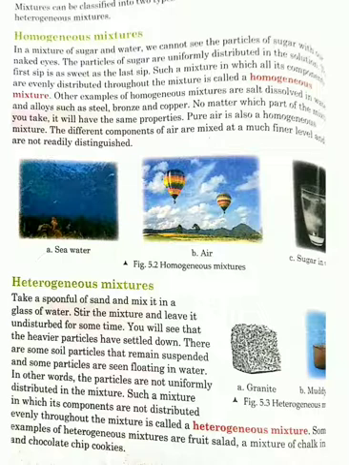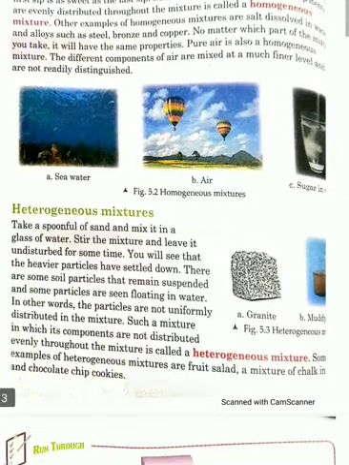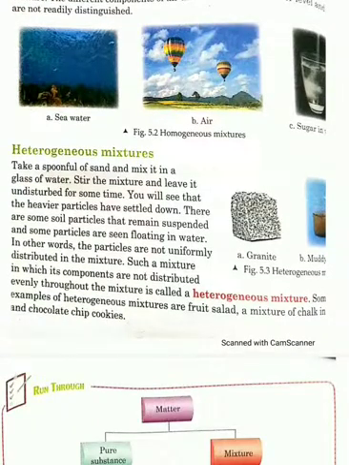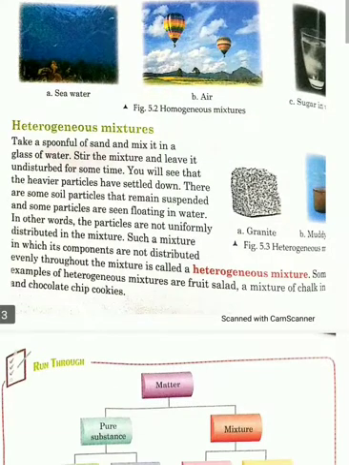Even your pure air is also a homogeneous mixture, which contains all the different components mixed at a much finer level, and they cannot be readily distinguished, meaning we cannot differentiate between them. So I think homogeneous mixture is clear to you. What are the examples? Sea water, salt water, your air, sugar in water.